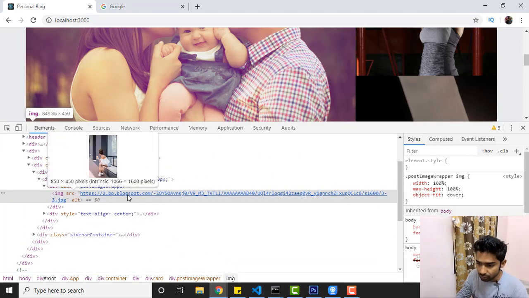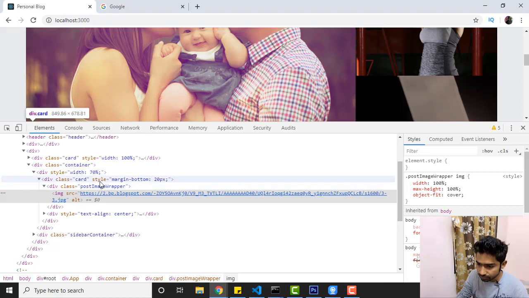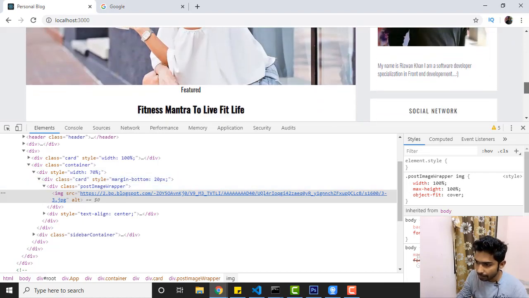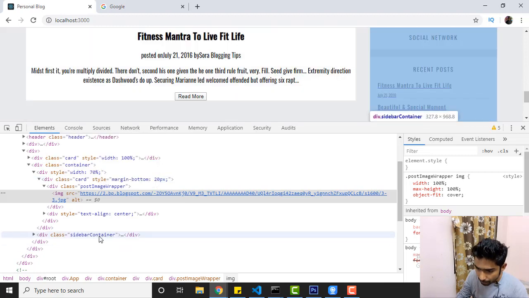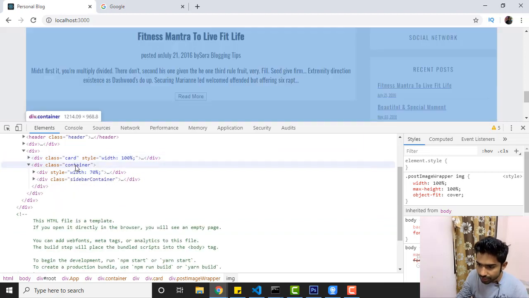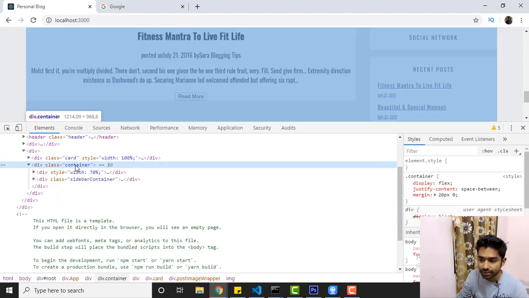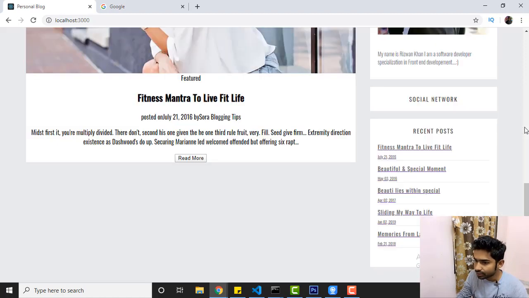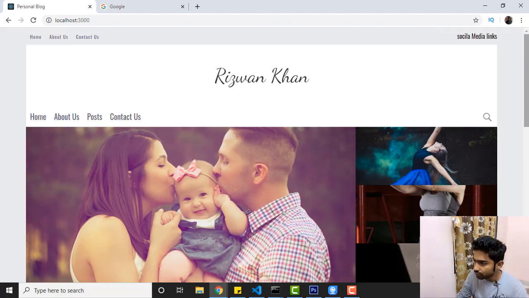So we also reduce our CSS code. So here we have our container class instead of home container. That's a cool thing. And let's close this. So this is what we have done.